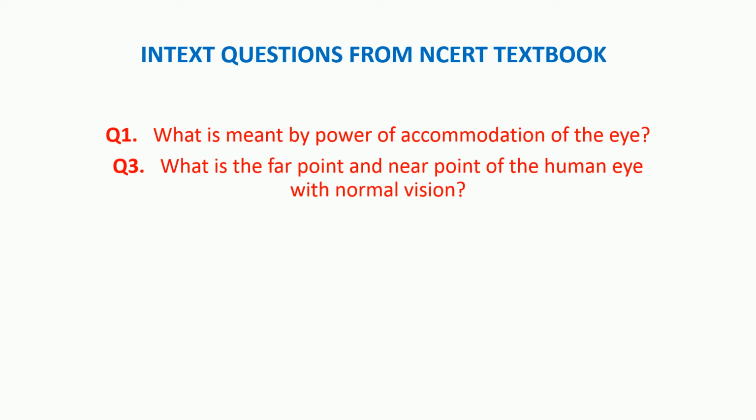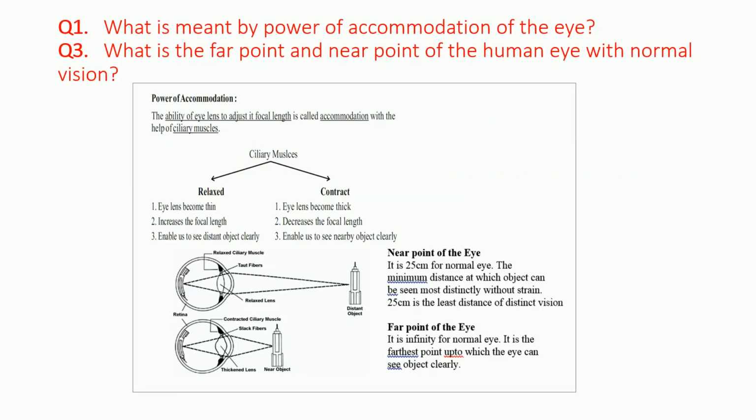Now, what are the far point and the near point of the human eye? You know that we cannot see an object which is very near to us. The near point is 25 centimeter, isn't it? That is called the least distance of distinct vision, correct? So the near point is 25 centimeter. Now the far point means we can see an object which is too far away from us, even stars we can see. So it is infinity. That is the answer, so the answer will come like this.